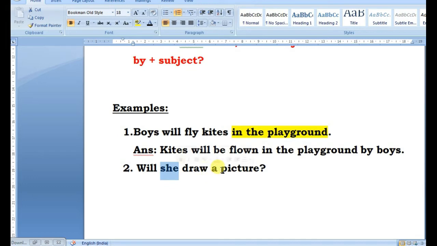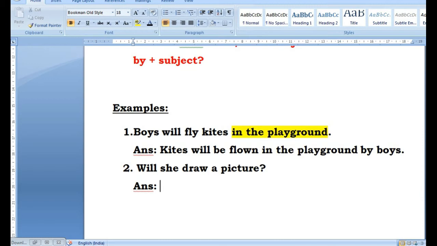And drawing what? I told you, when you ask what, you already get the first object, the direct object, okay. So we have one object here, she is drawing what? Picture, okay. So we take a picture as the first object. Obviously we have one object here, okay. Will she draw a picture?